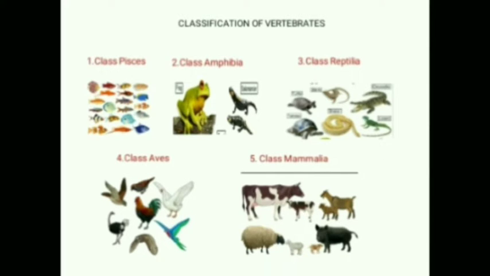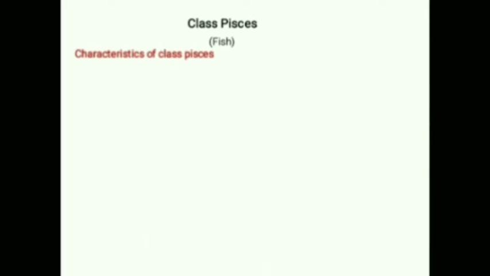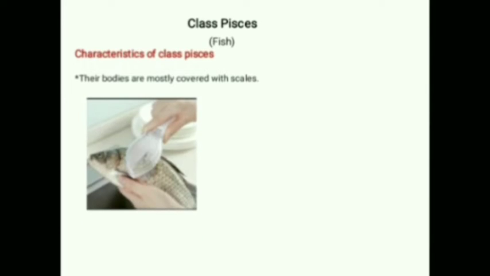The first one is class Pisces. The class Pisces includes all types of fish. Now I will tell you about the characteristic of class Pisces. The first one is their bodies are mostly covered with scale. You can see in the picture.